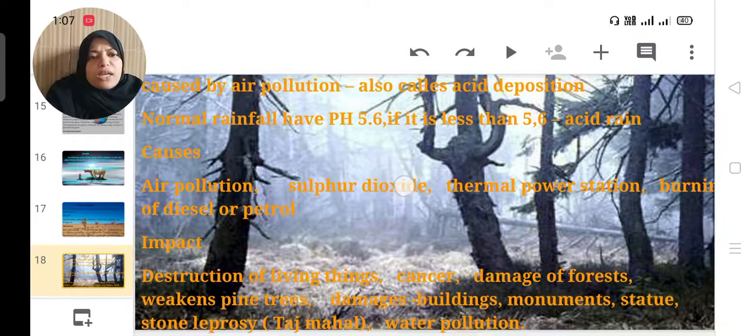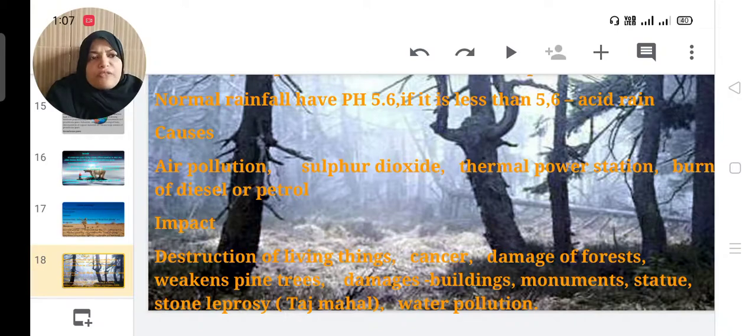What are the impacts? Destruction of living things. Then several health problems will affect us: cancer, damage of forest, weakness of pine trees. Pine trees will weaken due to acid rain. Then damage to buildings, monuments, statues. Then stone leprosy.